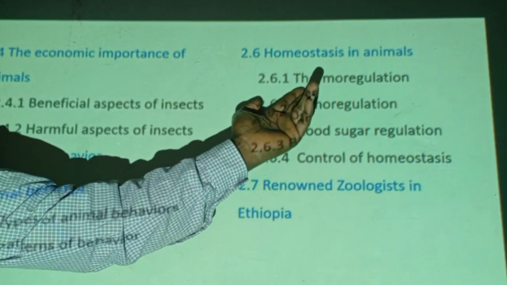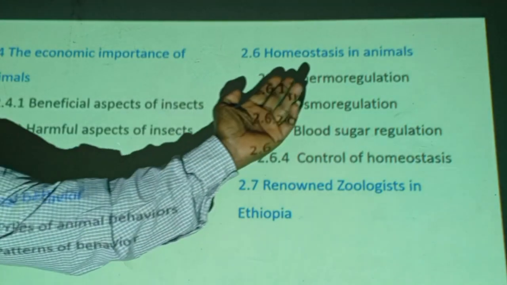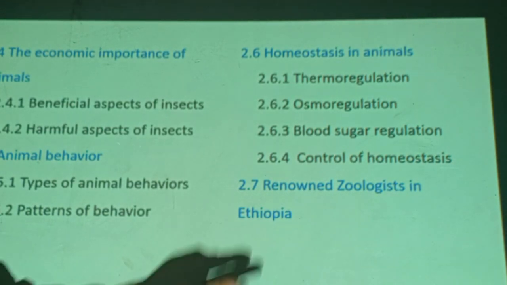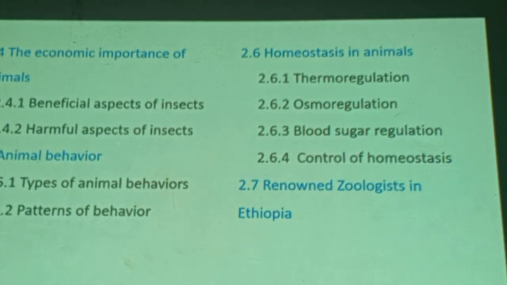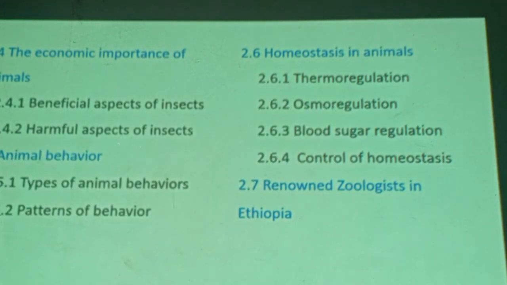Homeostasis in animals. Under homeostasis, we talk about thermoregulation, how animals with constant body temperature, like human beings, can maintain a constant temperature, for humans around 37.5 degrees Celsius. How can we maintain it despite changes in the external environment? The other is osmoregulation. How can we maintain a constant amount of water and salt in our blood? Imagine the role of the kidneys in this regard. Osmoregulation, regulating the amount of salt and water in our blood so that they always keep a constant salt concentration and also water.